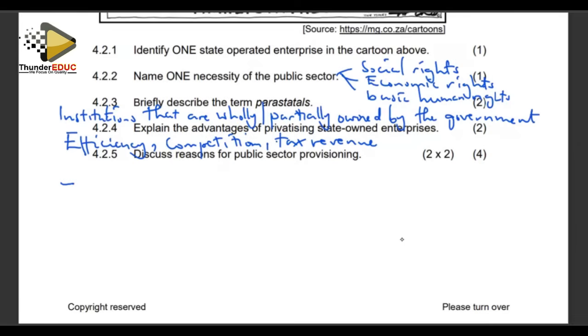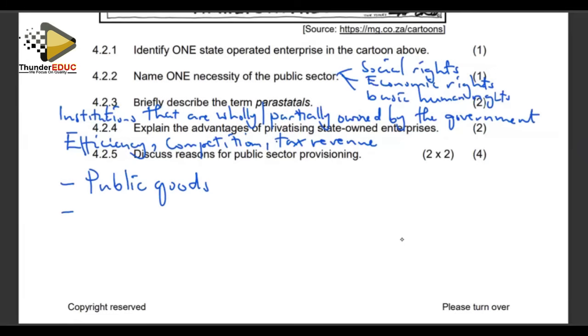Discuss reasons for public sector provisioning. When you're looking at public sector provisioning, what is the rationale for public sector provision? We look at public goods. Because of their non-rivalry and non-excludability, they cannot be effectively supplied by the private sector. Hence, it is the duty of the government to supply those public goods.